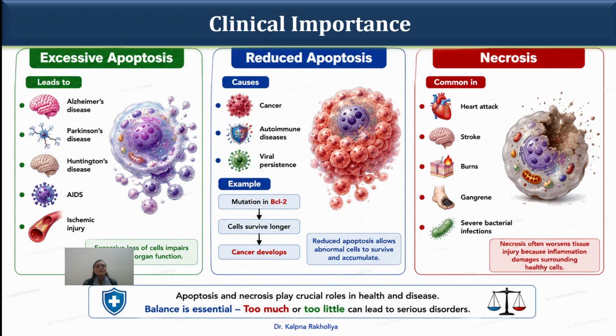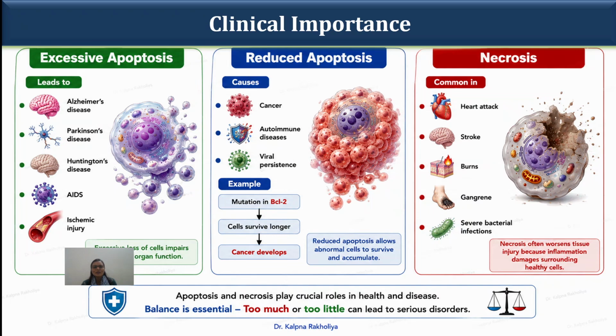If excessive apoptosis occurs, then it leads to Alzheimer's disease, Parkinson's, Huntington's disease, AIDS, ischemic injury. So it means excessive loss of cells, impaired tissue and organ function. If apoptosis is reduced, the process slows or does not happen, and then cancer, autoimmune disorders, and viral persistence occur.